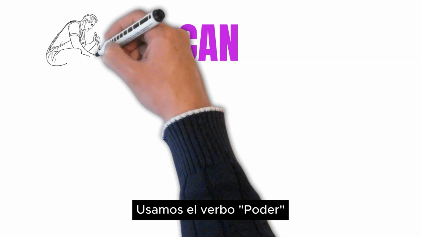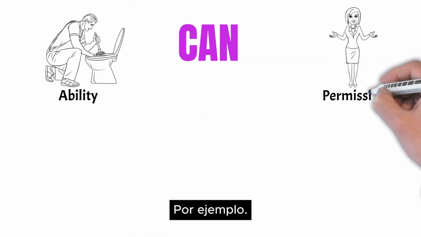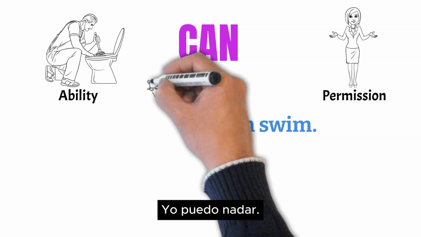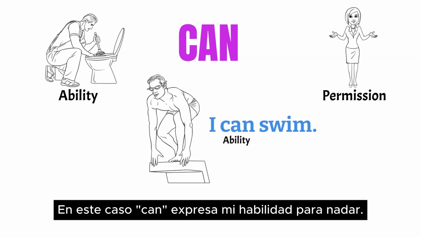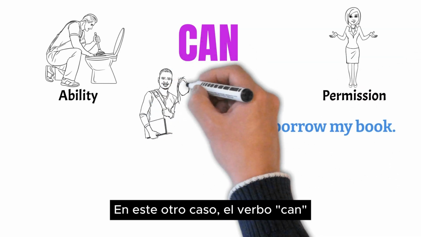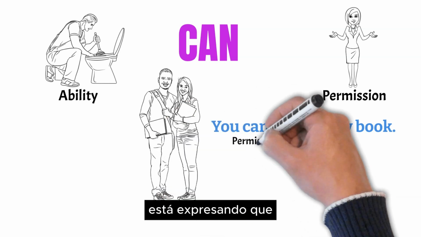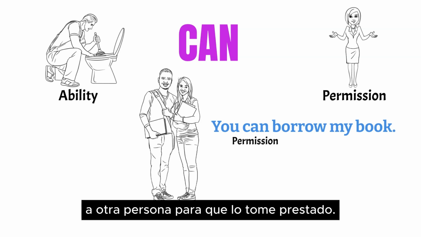Can. We use the verb can to talk about ability or permission. For example, I can swim. In this case, can expresses my ability to swim. You can borrow my book. In this other case, the verb can is expressing that I am giving my book to another person to borrow.